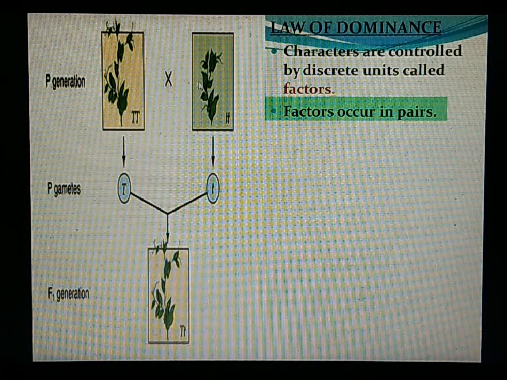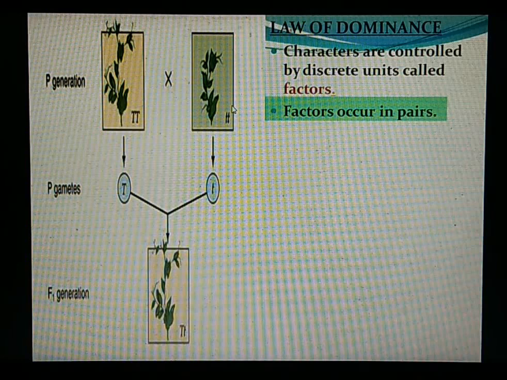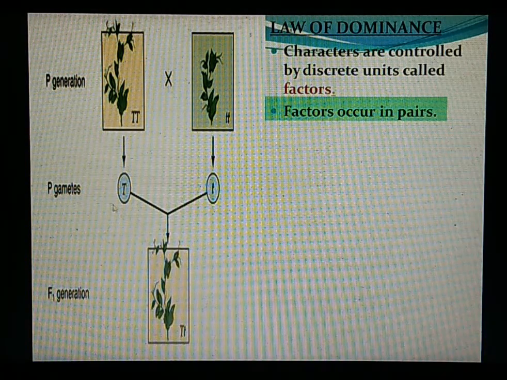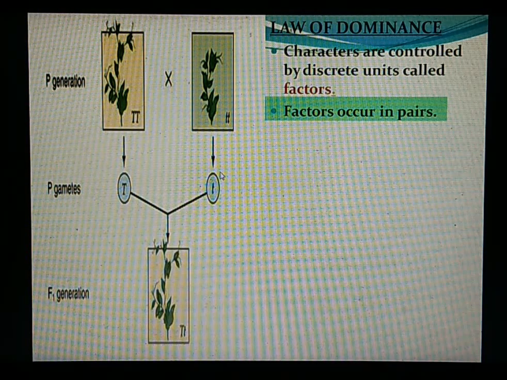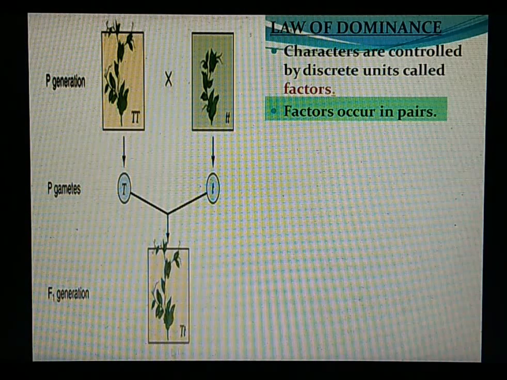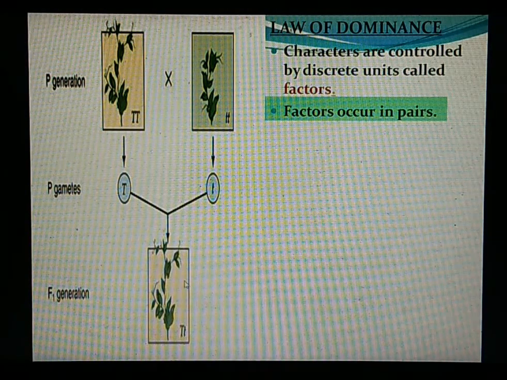That means there are two forms of alleles or factors present. When the factors come together, the tall factor seems to dominate over the dwarf one, and that was the reason all tall plants were observed in the F1 generation.